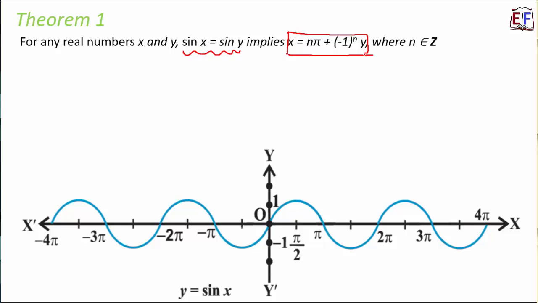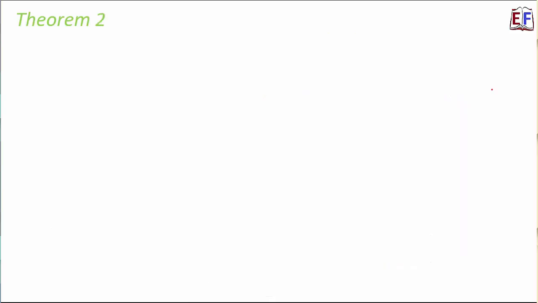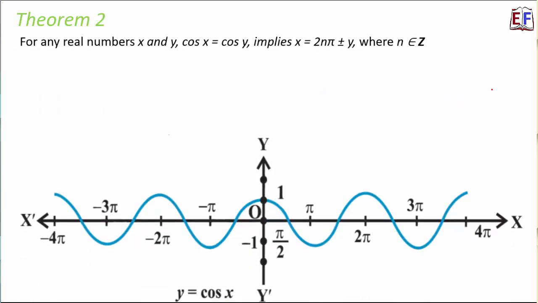That means, let us suppose that if you have a relation like this, sin x is equal to, let's say, sin pi by 6. That actually means that x is equal to n pi plus minus 1 to the power n into pi by 6. That becomes the general solution, right? Similarly, we have theorem 2 for cos function.